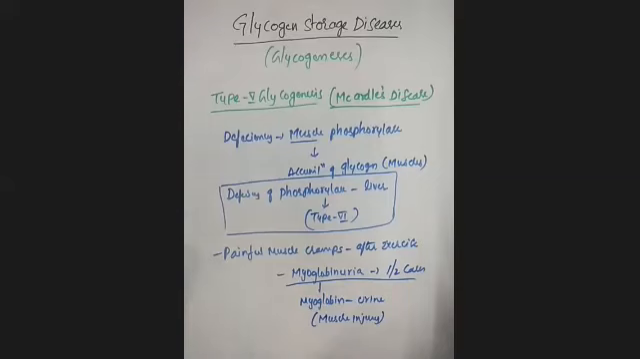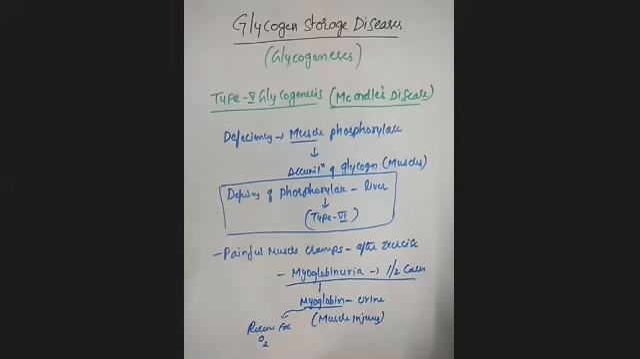Generally, what is the use of myoglobin? It is stored inside the muscle as a reserve of oxygen. But here, because of muscle injury, the myoglobin is released into the urine and detected there. This is observed only because of muscle injury.